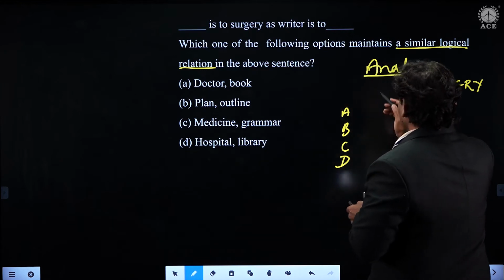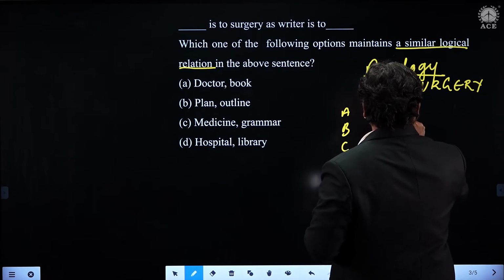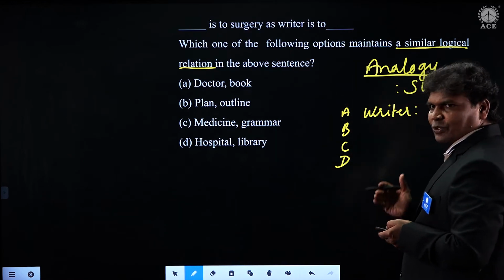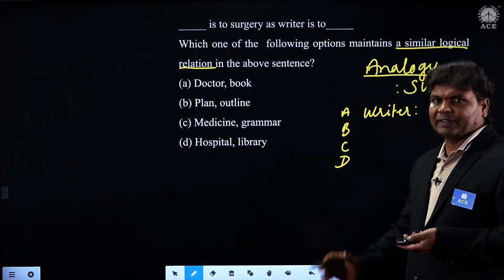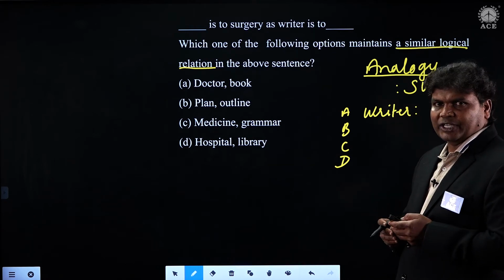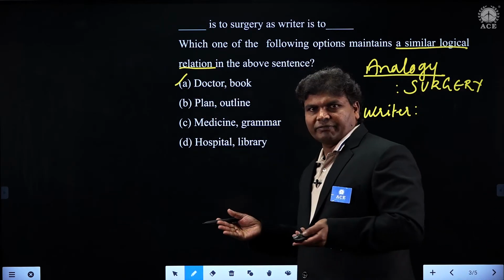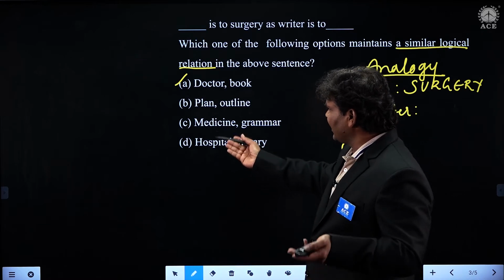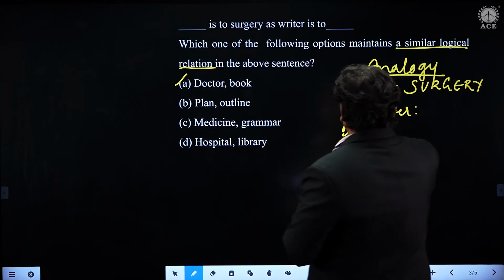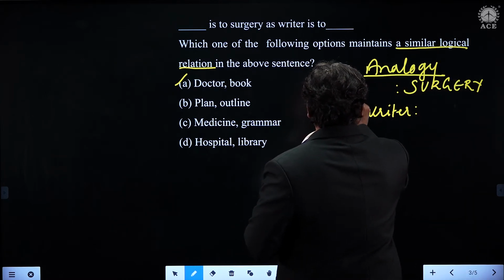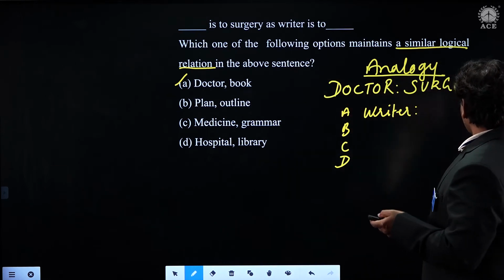So therefore, let me just call here as writer. This is how the sequence goes on in analogical questions. That analogy can be raised in the form of this pattern or in the form of fill in the blank, students. Very good. You know surgery. Who performs surgery, students? Doctor performs surgery. Medicine, hospital, doctor gives medicine, it's okay. But other one also we have to see. Let me just check, students. First of all, doctor. We'll go with doctor. Now doctor is to surgery, just as.